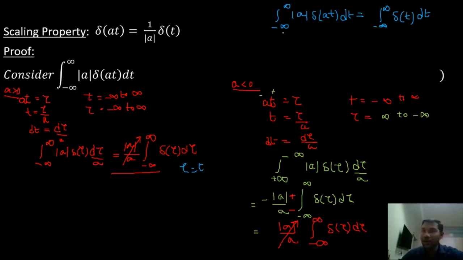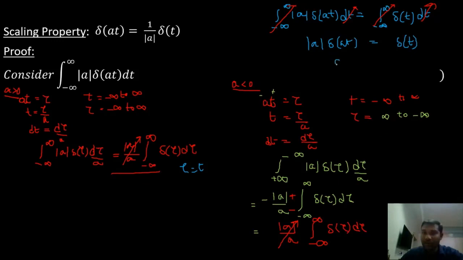Now what I can do is differentiate on both sides with respect to t. So the integration from minus infinity to infinity with dt can be eliminated. What am I left with? I am left with mod a delta of at is equal to delta of t.